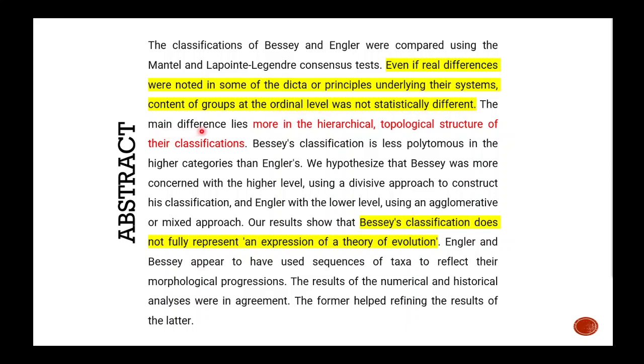The main difference basically lies more in the hierarchical topological structure of their classifications. Bessey's classification does not fully represent an expression of a theory of evolution, but Engler and Bessey appear to have used sequences of taxa to reflect their morphological progressions.